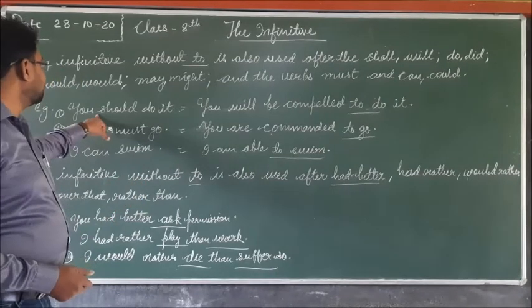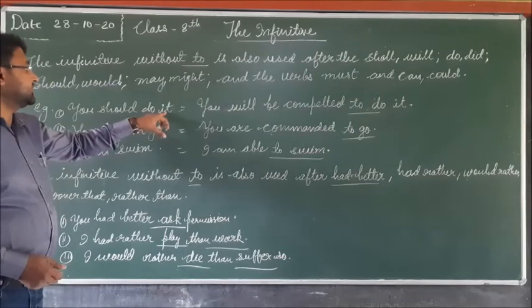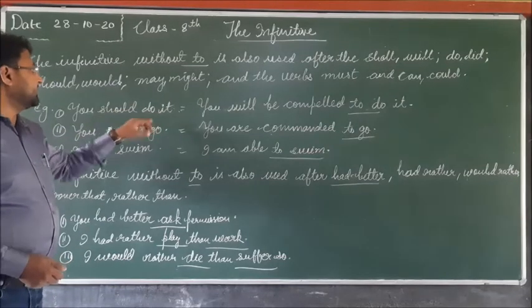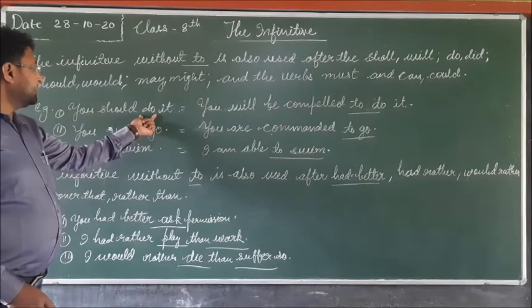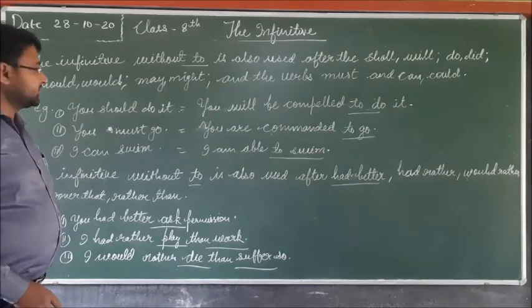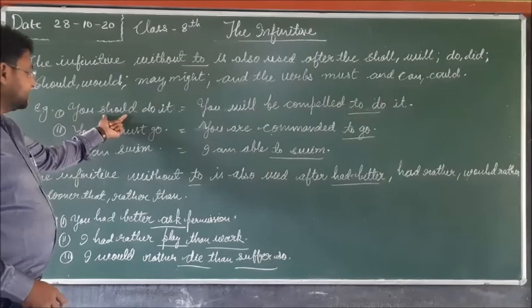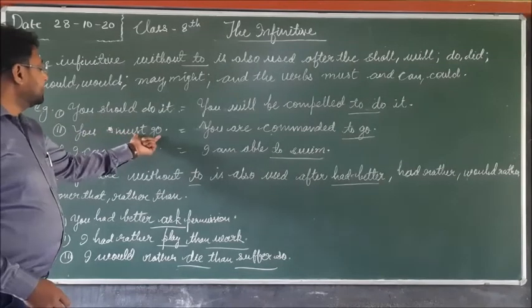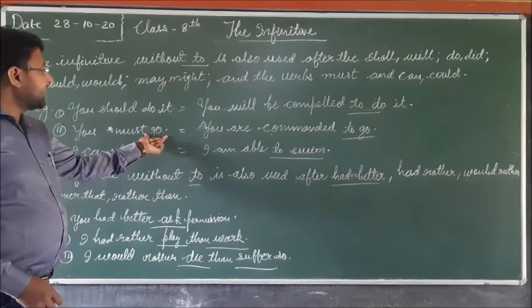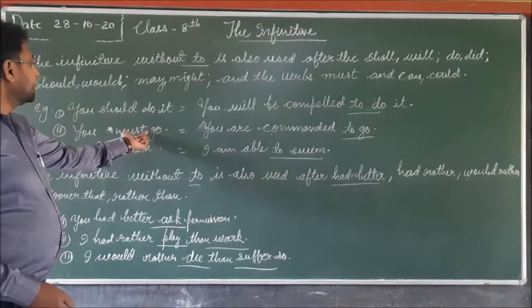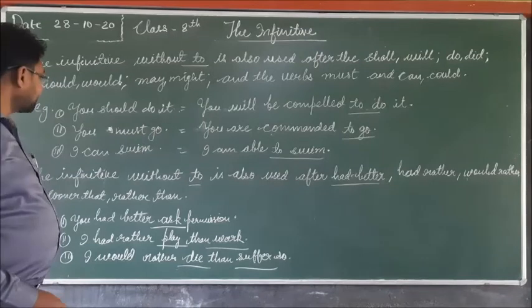Here you can see the example, you should do it. Here the verb is do, and before the verb to is not used, after should. You must go. After must, go is the verb, and before go to is not used.